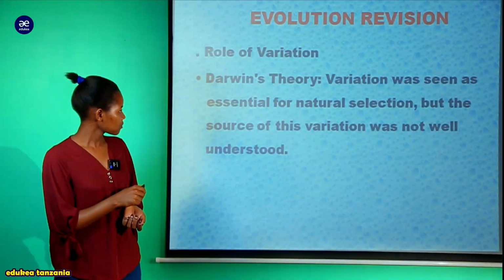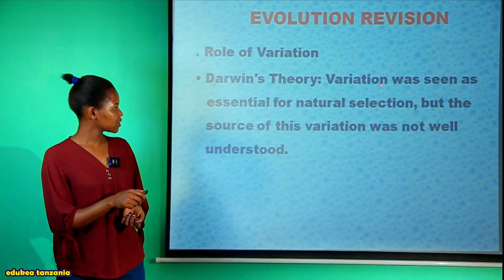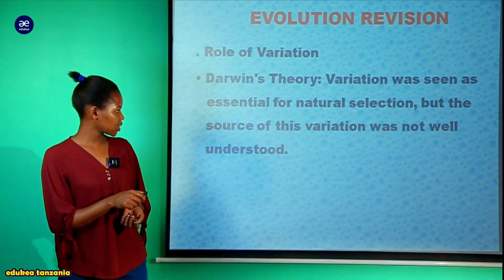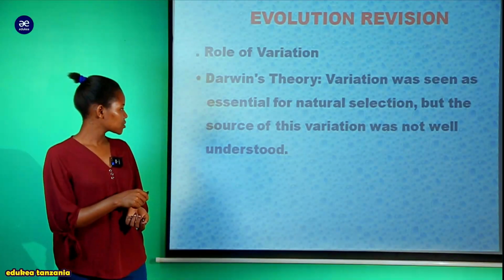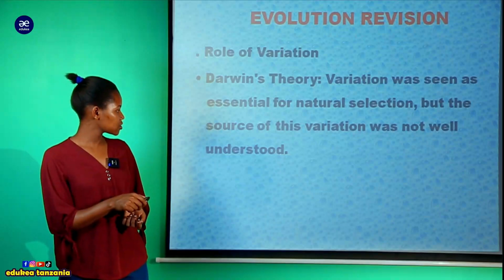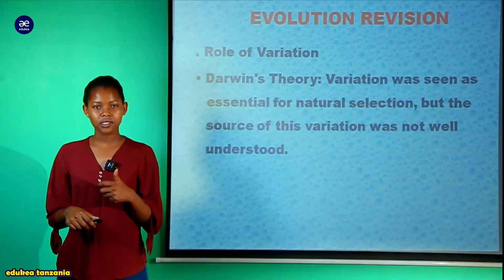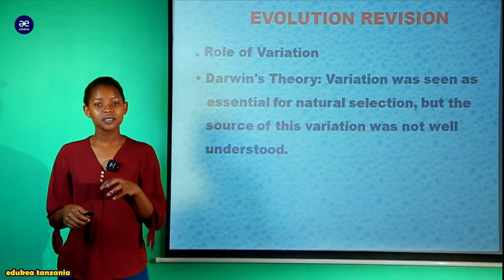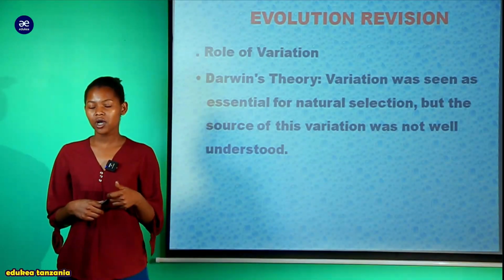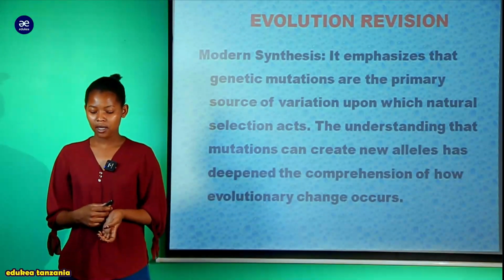You can see in Darwin's theory, variation was seen as essential for natural selection, but the source of this variation was not well understood. He told us variation was the source of evolution, but he did not explain the main source of this variation. That is Darwin.